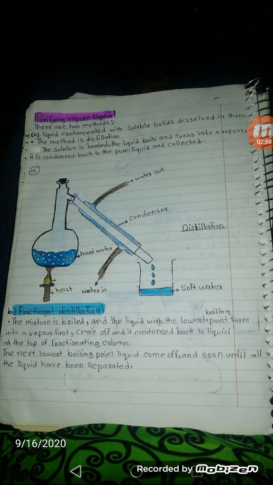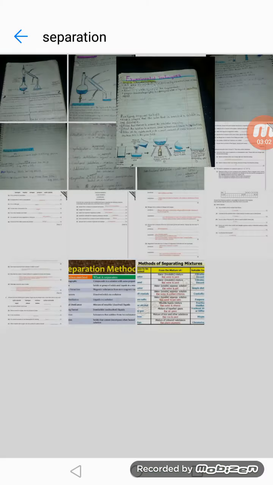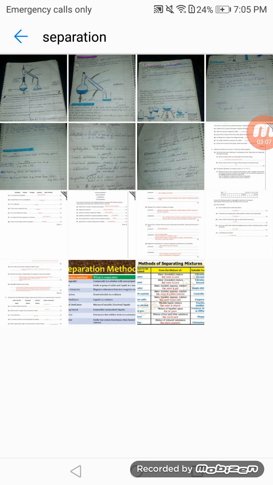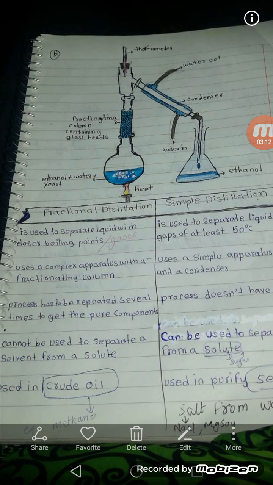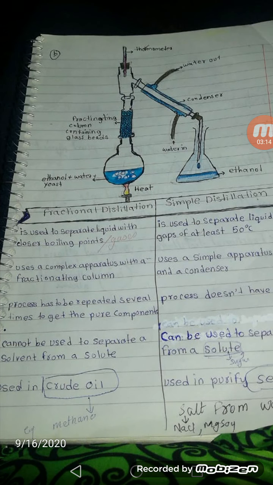Now I will show you the difference between fractional distillation and simple distillation, okay. Here, fractional distillation is used for separating liquids and gases. Liquid means what? Liquid means alkane, crude oil, all the crude oil. Using fractional distillation you can separate all the petroleum, okay.